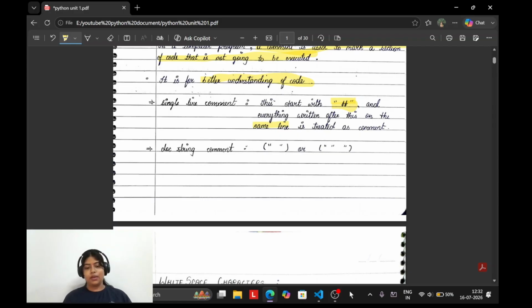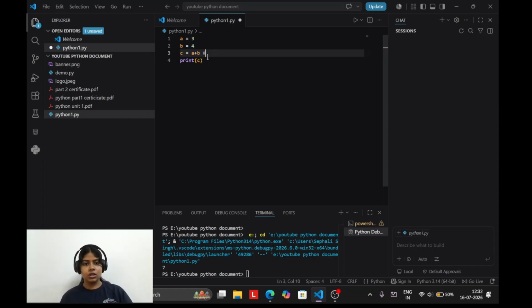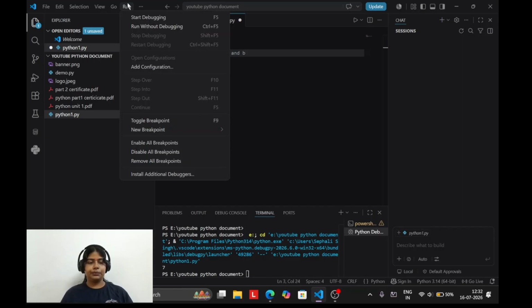Now, we can take an example. Let's say here I have written this code and now I have to add a comment. If someone doesn't know what is going on here, I'll write hash, sum of A and B. I'll run this code again.